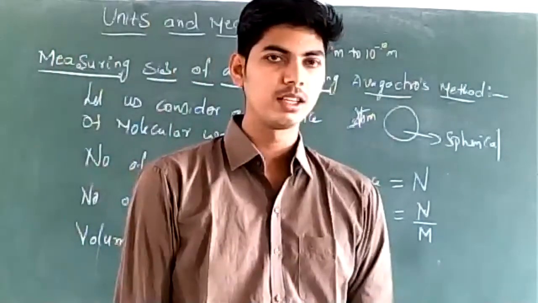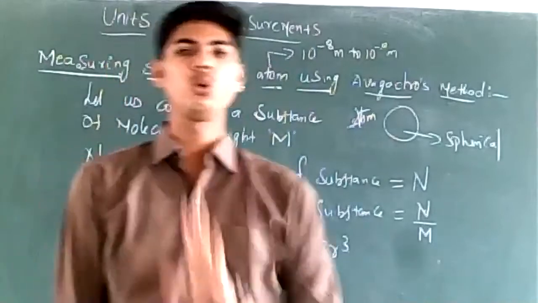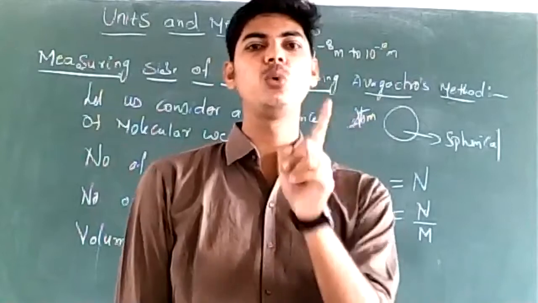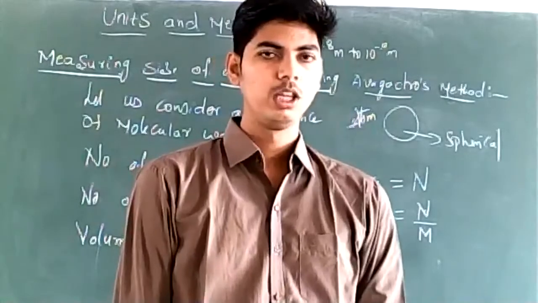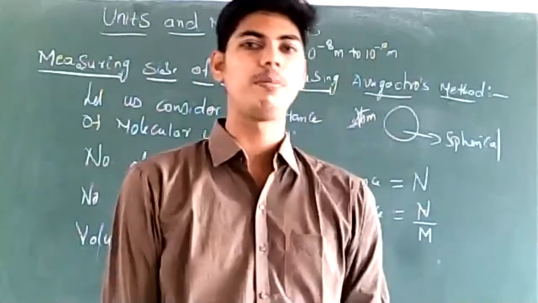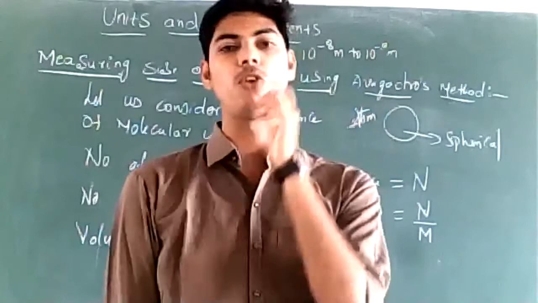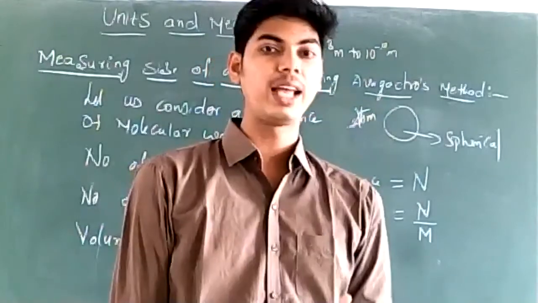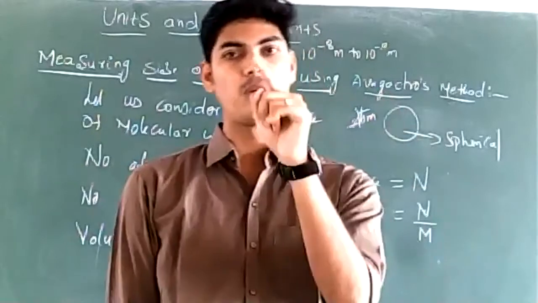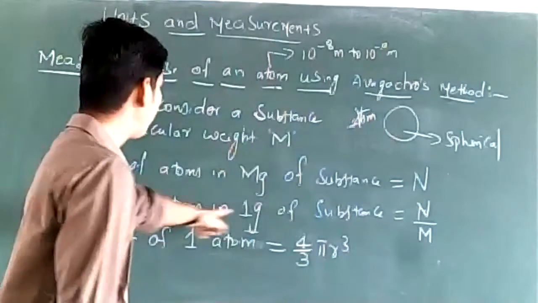See, one atom's volume is 4 by 3 pi r cube. If we have two atoms in the substance, volume will be 2 into 4 by 3 pi r cube. If we have 3 atoms, volume will be 3 into 4 by 3 pi r cube. If we have 4 atoms, volume will be 4 into 4 by 3 pi r cube. If we have 5 atoms in that substance, volume of 5 atoms will be 5 into 4 by 3 pi r cube.